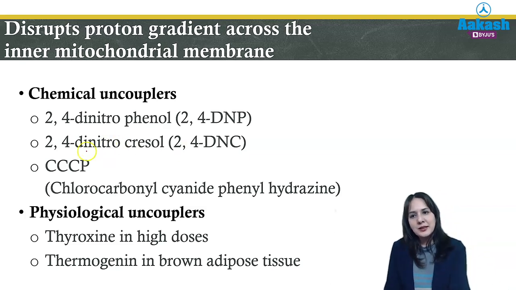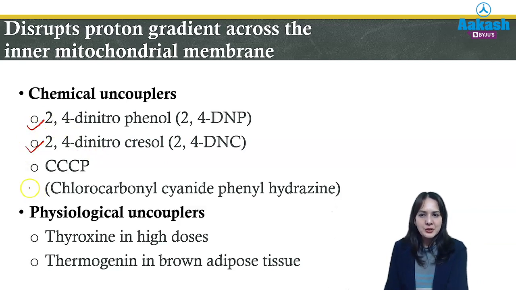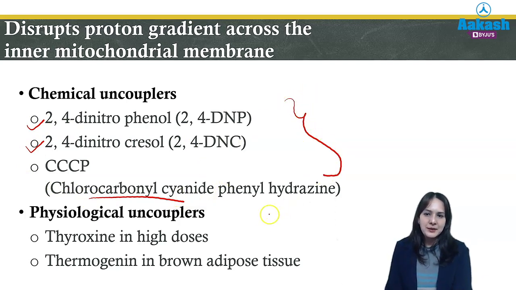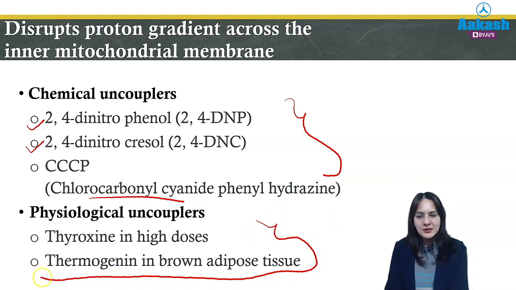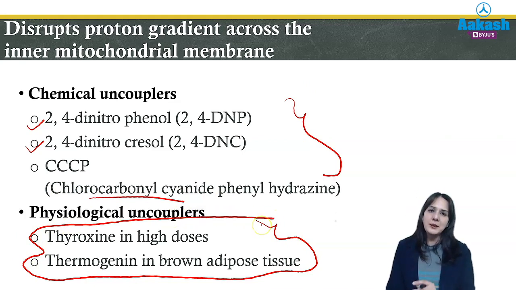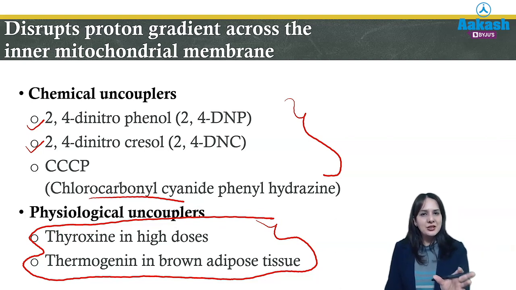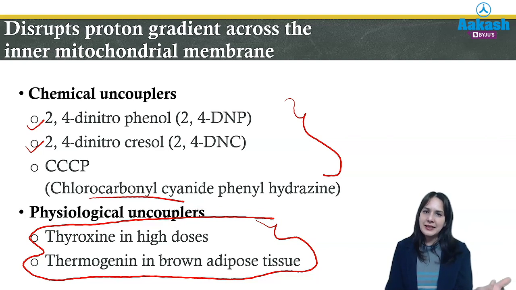So you should know the chemical uncouplers are 2,4-dinitrophenol, 2,4-dinitrocresol, and chlorocarbonyl cyanide, CCCP. Whereas physiological uncouplers are thyroxine and thermogenin, which is very important as it helps in hibernation as well as newborn babies to maintain their temperature. So here ATP production is decreased, but rather this energy is liberated as heat, so as to